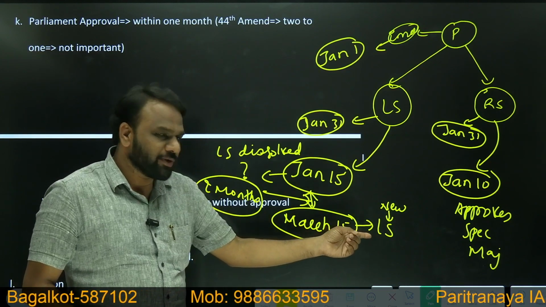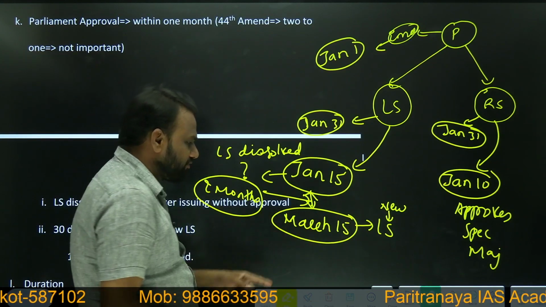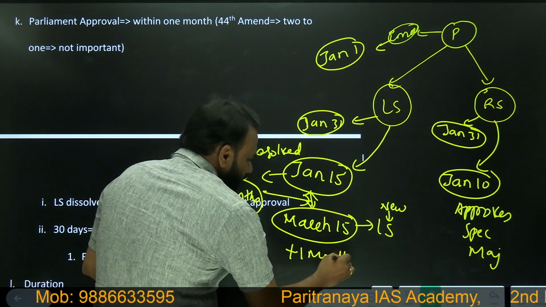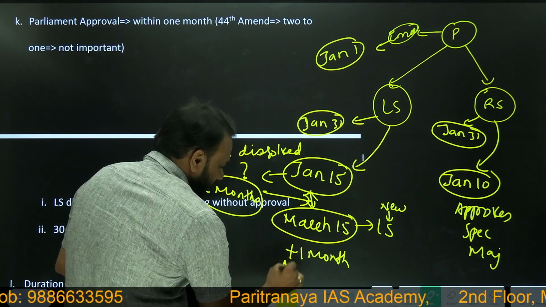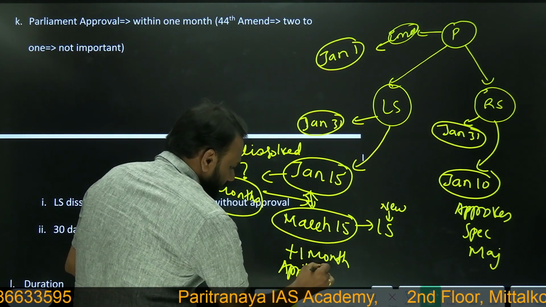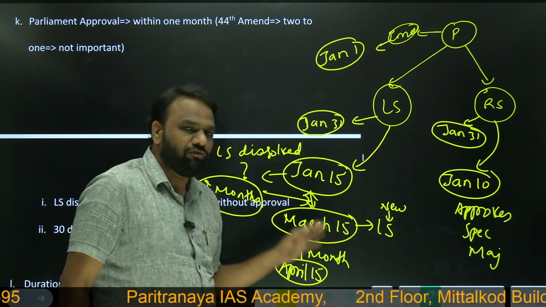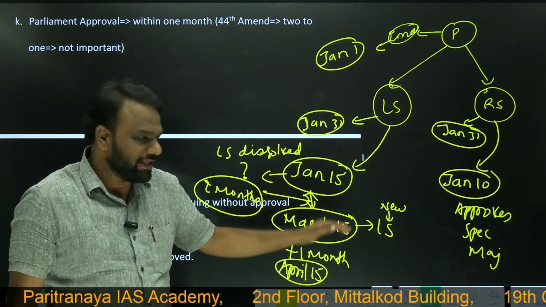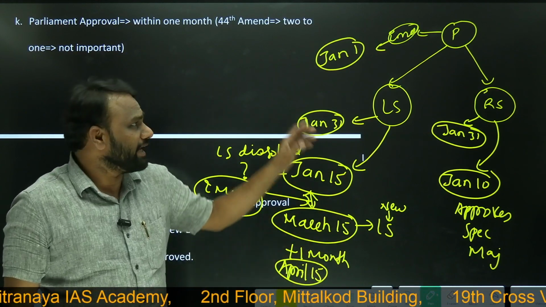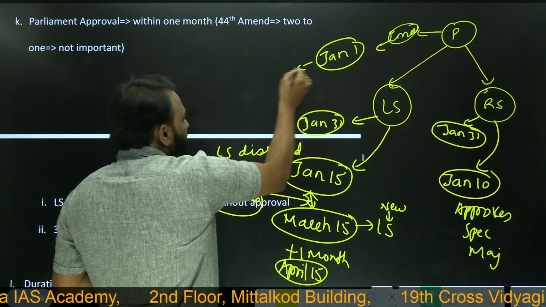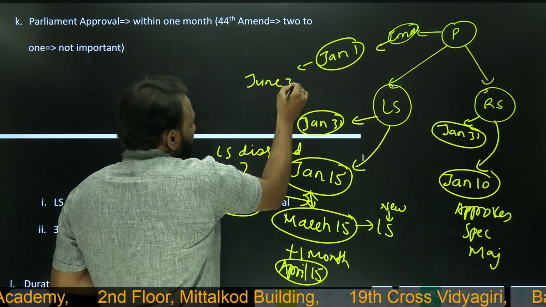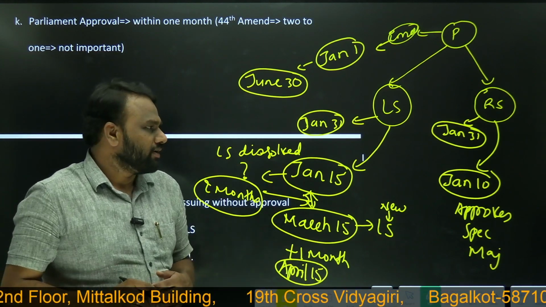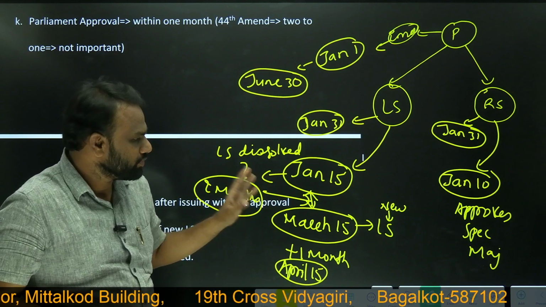Once the newly constituted Lok Sabha comes, that is on March 15th, it will be given a time of 1 month, from March 15 to April 15. So within 1 month, Lok Sabha has to approve it. If Lok Sabha approves it within 1 month, then the national emergency will continue till what period? Till June 30.